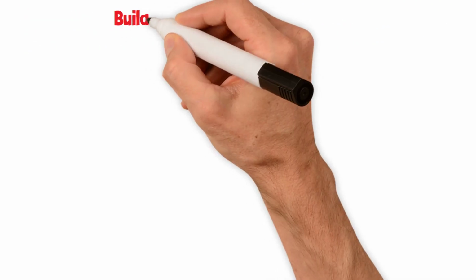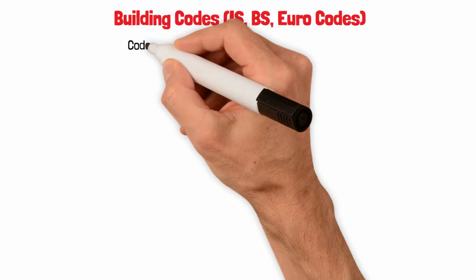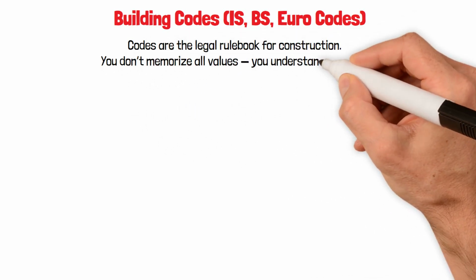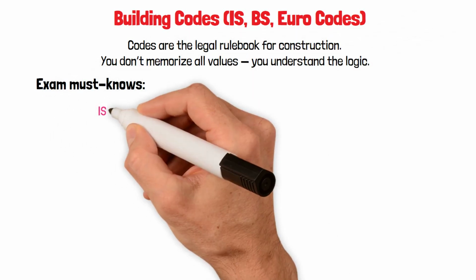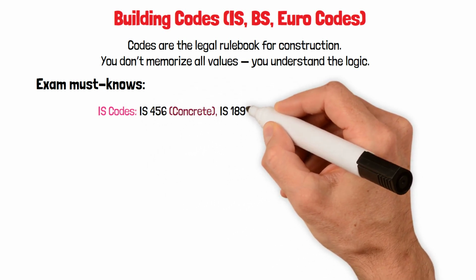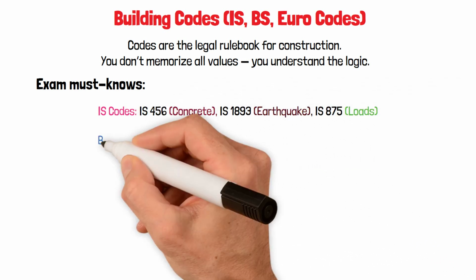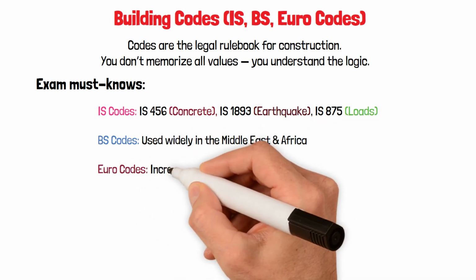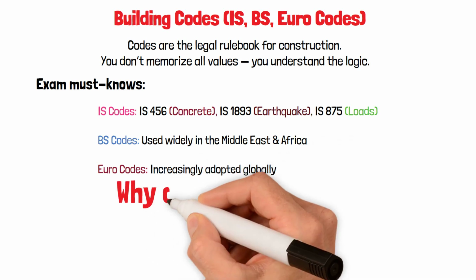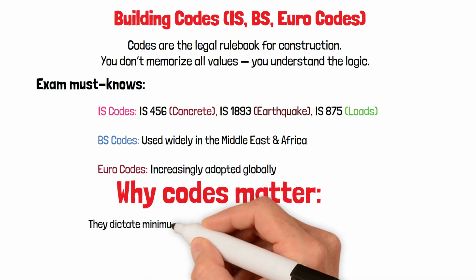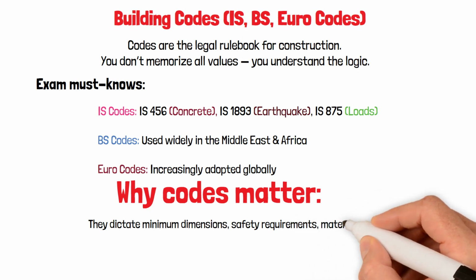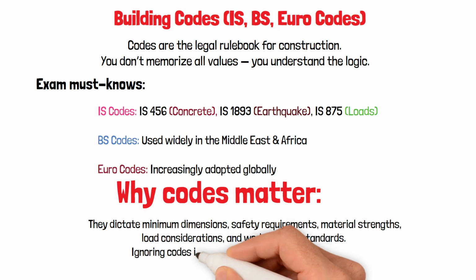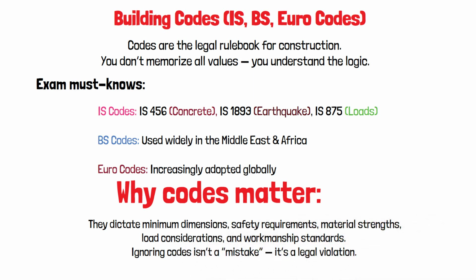5. Building codes: IS, BS, Eurocodes. Codes are the legal rulebook for construction. You don't memorize all values, you understand the logic. Exam must-knows: IS codes, IS 456 concrete, IS 1893 earthquake, IS 875 loads. BS codes, used widely in the Middle East and Africa. Eurocodes, increasingly adopted globally. Why codes matter: they dictate minimum dimensions, safety requirements, material strengths, load considerations, and workmanship standards. Ignoring codes isn't a mistake, it's a legal violation.